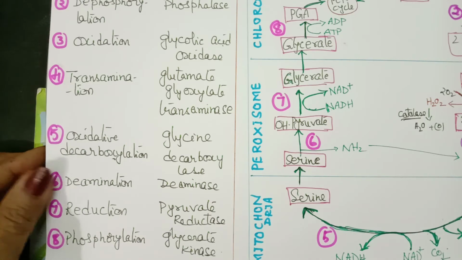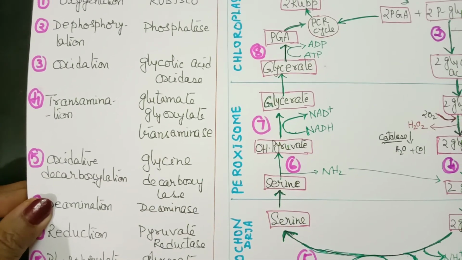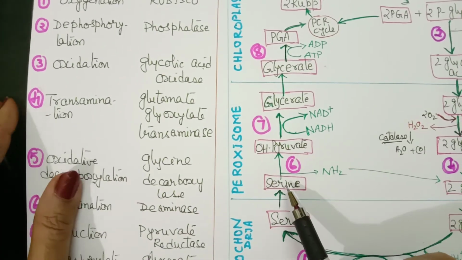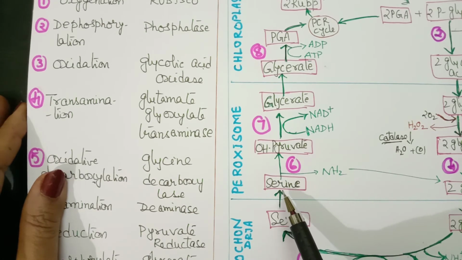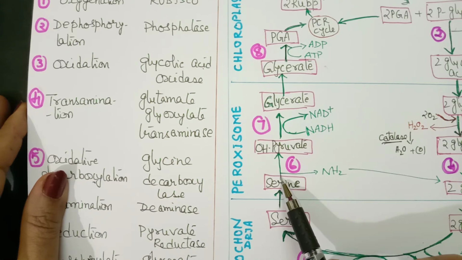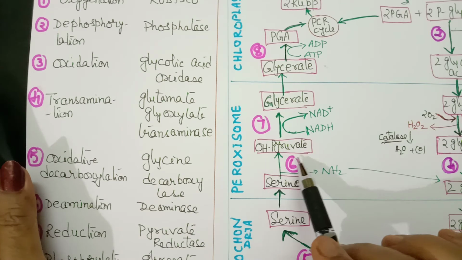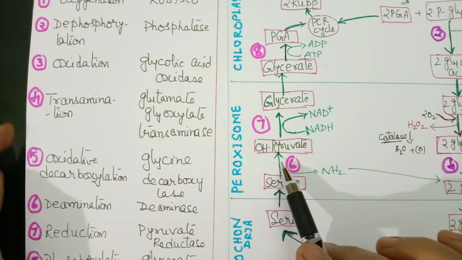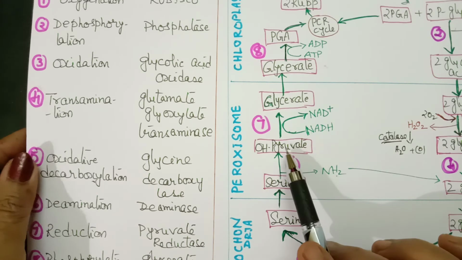Now let us go to the next reaction, the 6th reaction. We find serine, which is formed in mitochondria, is now shifted to peroxisome. It enters into peroxisome, and here it is converted into another compound called hydroxypyruvate by losing ammonia.